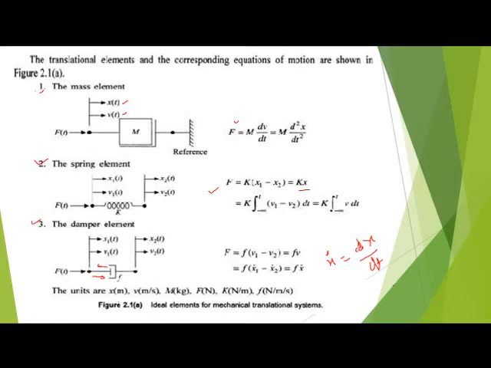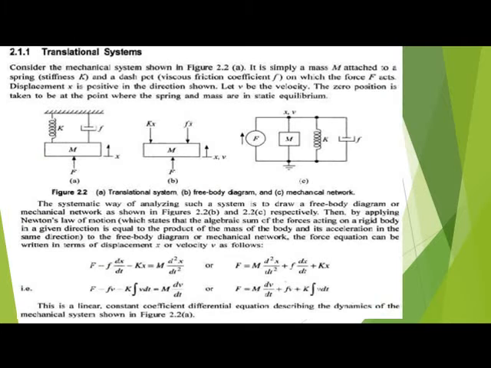This is the equation for the damper, and the units are: x(t) in meters, velocity in meters per second, mass of the body in kg, and k is stiffness.